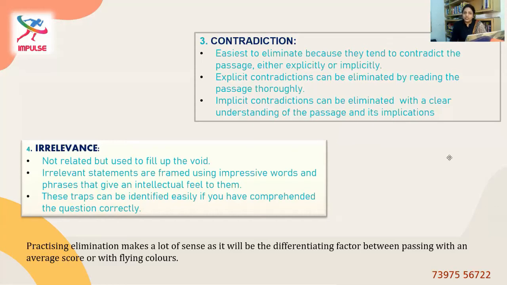Yeah, for this you need to understand the meaning or the message and see if the option is conveying the same meaning, or if it is given in a totally opposite way or opposite meaning, then eliminate it at once. So these are the possible contradictions that can be given in the options, and you can eliminate them when you know for sure that the passage has a different meaning.